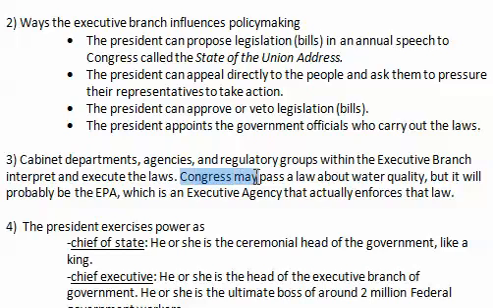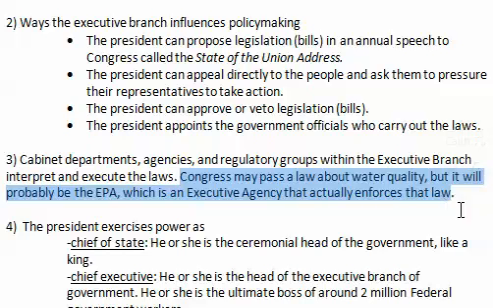Congress may pass a law about water quality, but it will probably be the EPA, which is the Environmental Protection Agency, which is the executive agency that actually enforces that law. They're the people who make sure that law is taken care of.